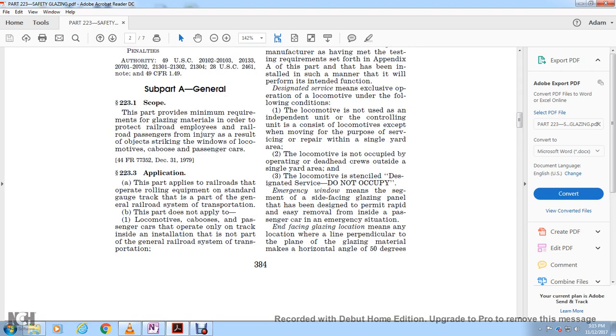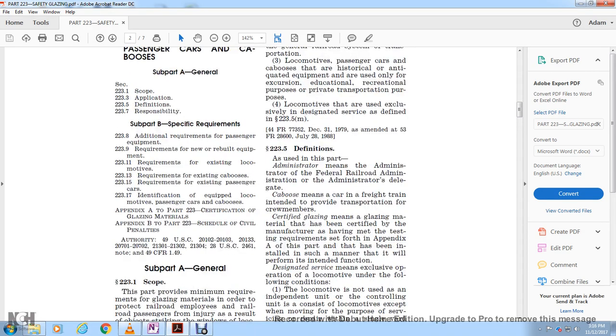223.3 Application. This part applies to railroads that operate railway equipment on standard gauge track as part of the general railroad system of transportation. This part does not apply to locomotives, cabooses, or passenger cars that operate only on track inside an installation that is no part of the general railroad system of transportation.